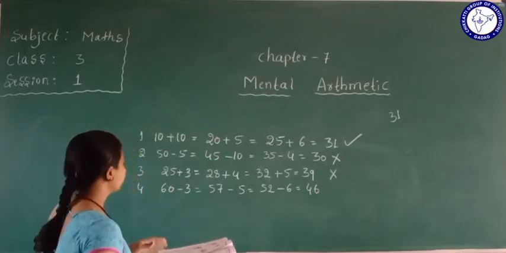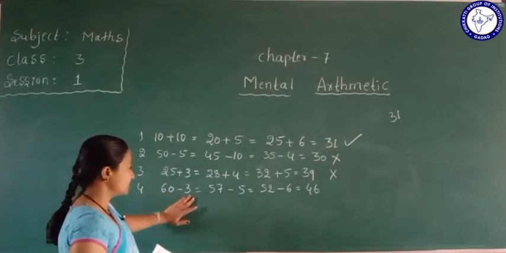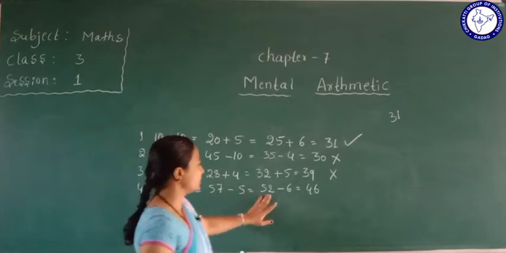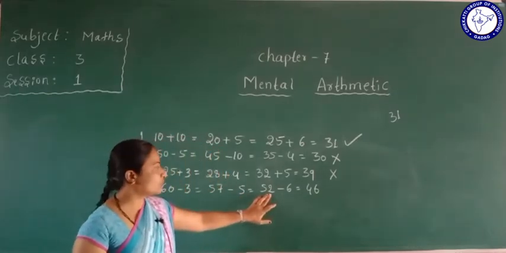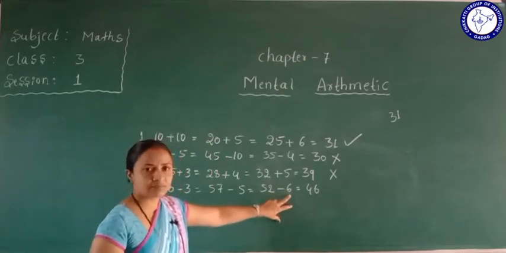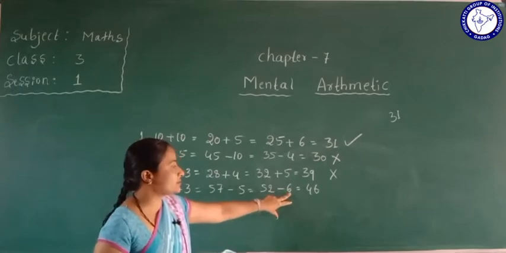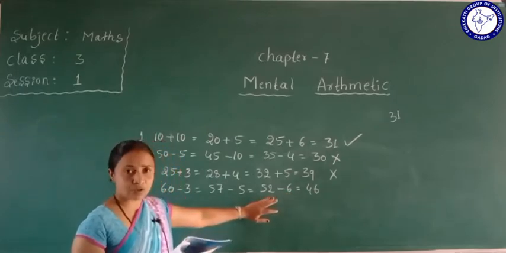See here, 60 minus 3 is 57. 57 minus 5, how much do we get? 52. From 52, we subtract 6. How much do we get? Is this right or wrong?